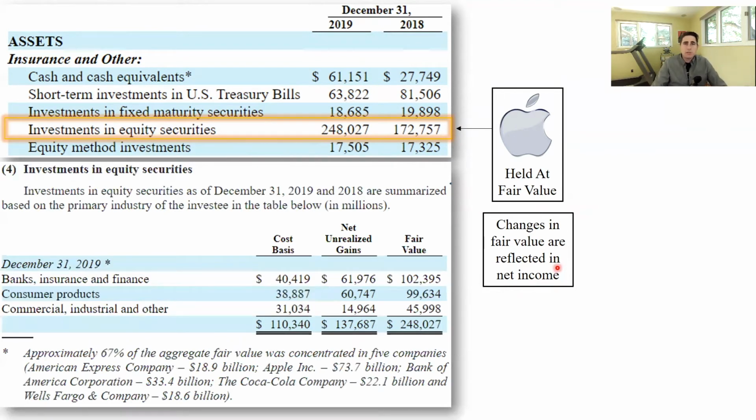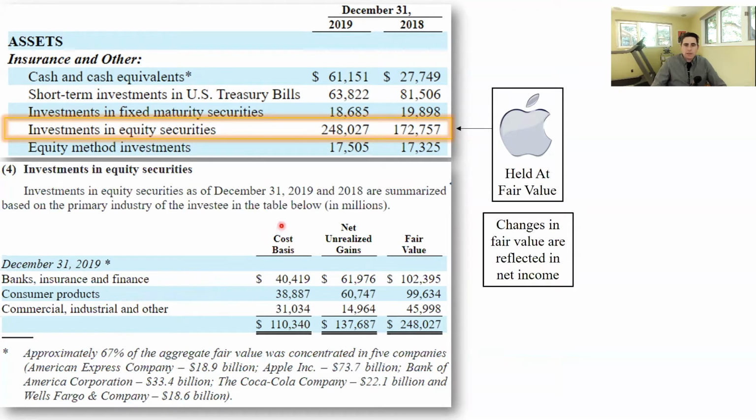So here's the details of footnote 4, and footnote 4 for Berkshire Hathaway is all about investments in equity securities. And here they break down all the different types of equity securities that they invest in. And I believe Apple is going to be in this consumer products line item.